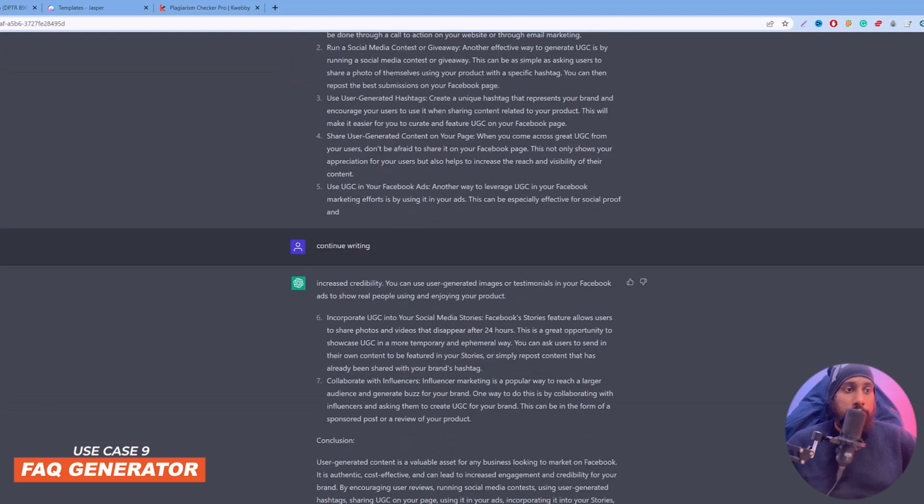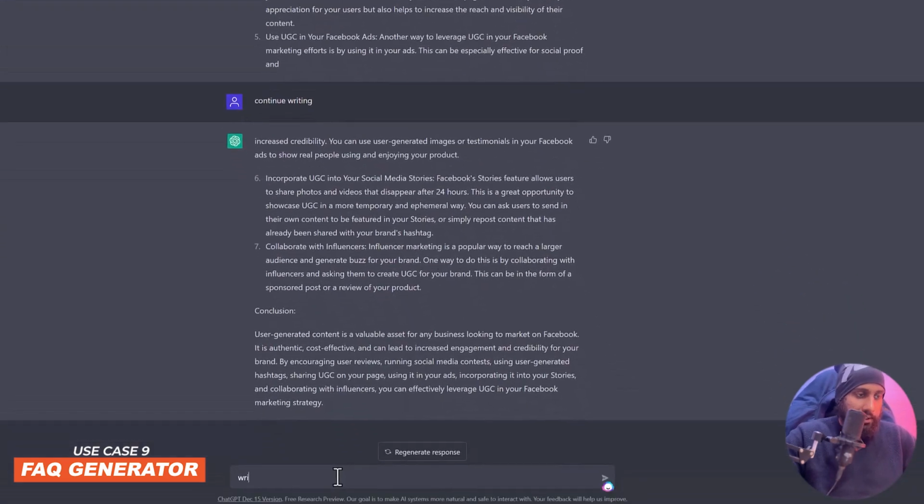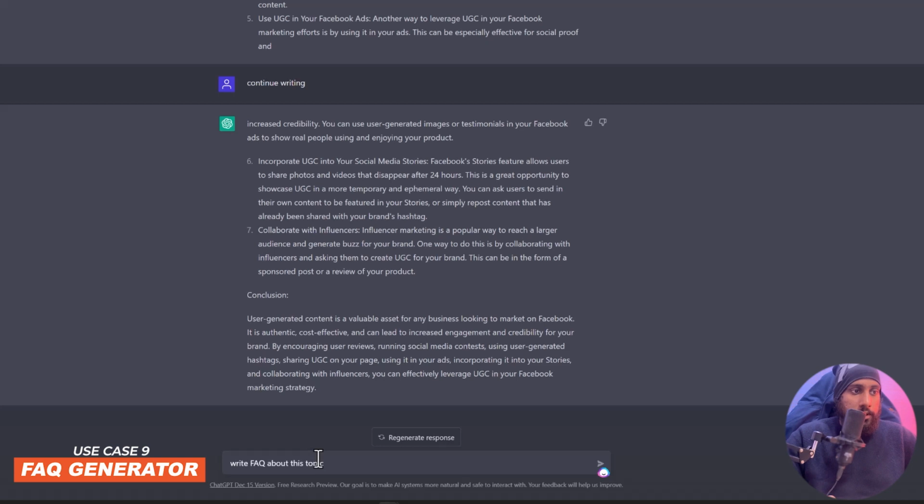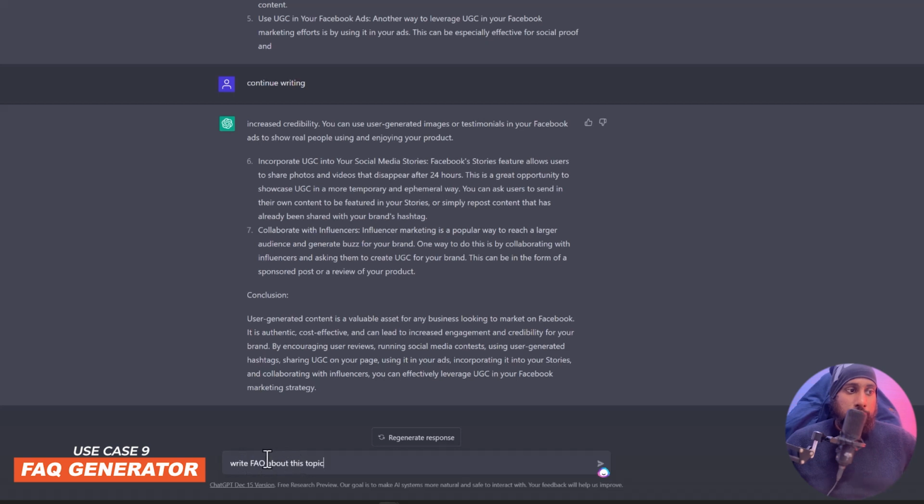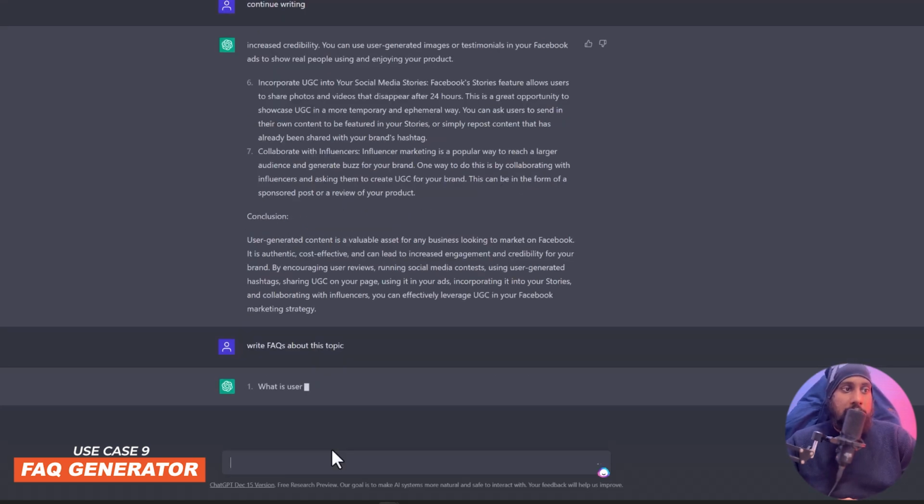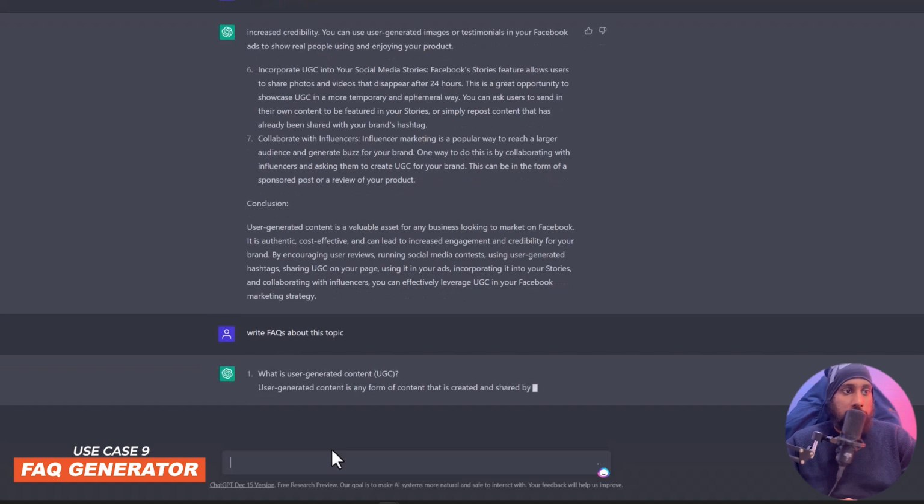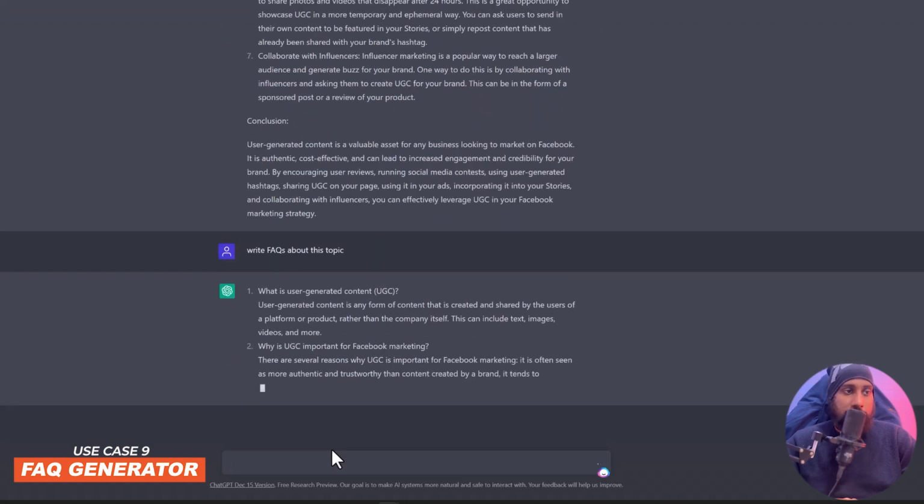And now we will create a FAQ for this topic. If you are just creating a new command for it, you can just write, write FAQ about this topic. In the place of this topic you have to write your topic name. So let's see if it can follow. What is user generated content? Why is it important? That's fine. So there you go.